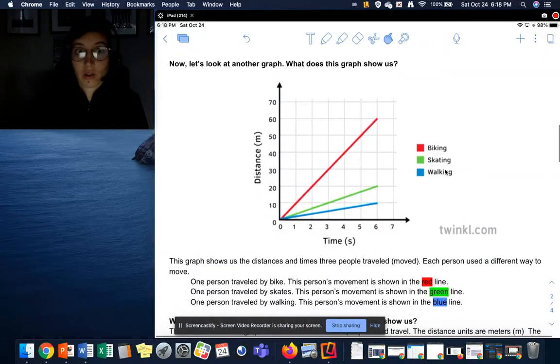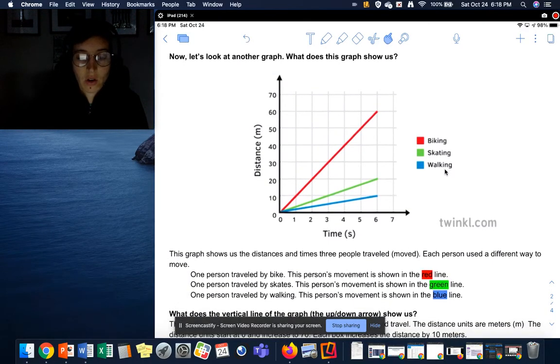Okay, now we're going to get a little more complicated. We have some more lines. Let's look at another graph. What does this graph show us? So we look at our labels. We have distance, m, which means distance in meters. We have time in seconds. We have seconds along here on our x-axis and meters on our y-axis. And we have a key over here. It tells us this red line means biking. This green line is skating, and this blue line is walking.